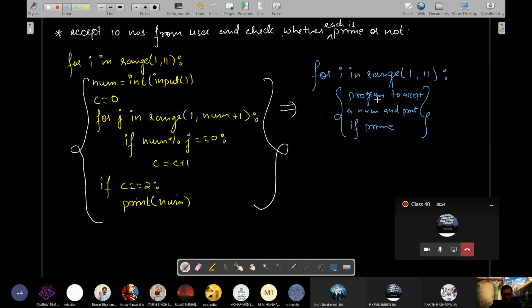10 different numbers will be accepted. The first number will be accepted, and it will be checked whether it is prime or not. Second time, the second number will be accepted and it will be printed whether it is prime or not. Okay.